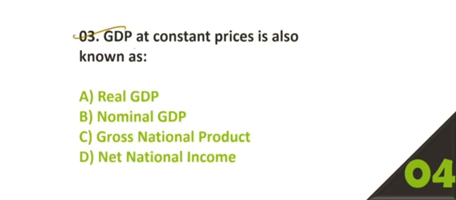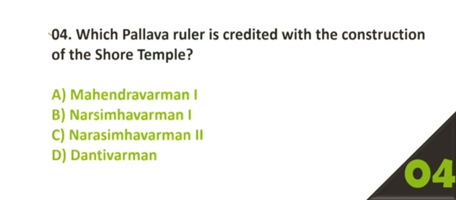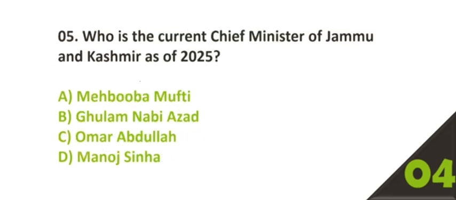Question number 3. GDP at constant prices is also known as? Option number A, real GDP. Question number 4. Which Pallava ruler is credited with the construction of the Shore Temple? Option number C is the right answer, Narasimha Burman II.